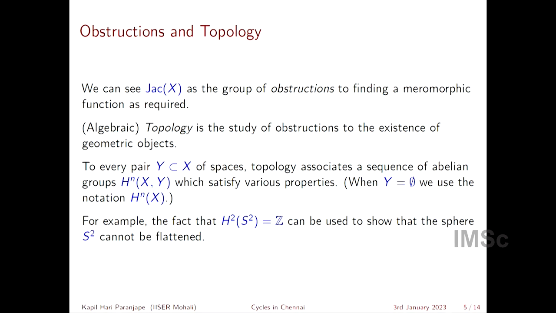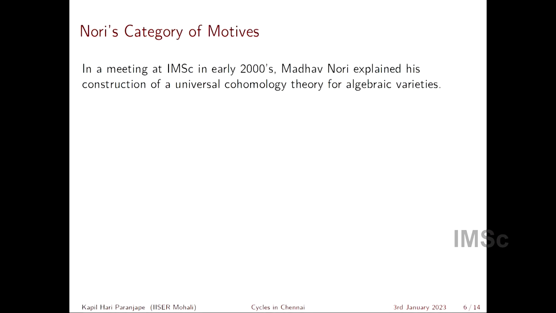Which we know from intuition, but if you want a mathematical proof, then this is one of the ways you can prove it. Okay, so let me come to Nori's category of motives, which is a vast generalization of this idea of obstructions. Which of course, I mean, it's not as if he drew it out of nothing.